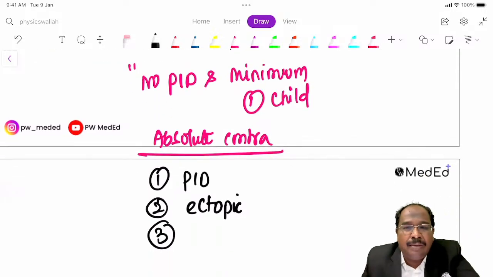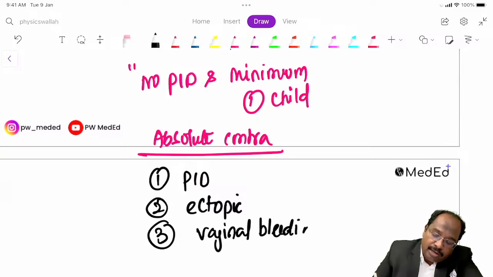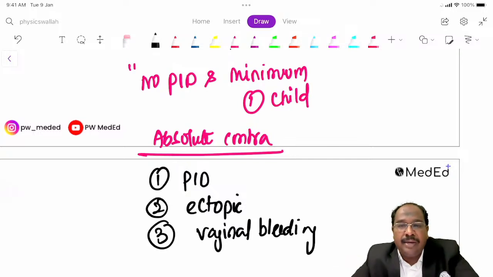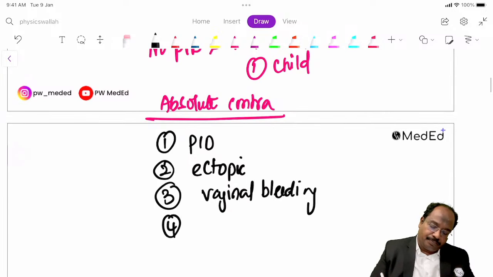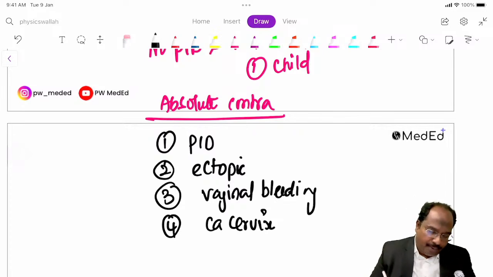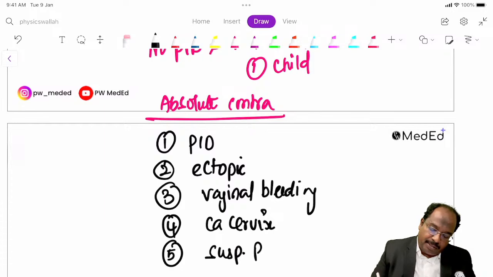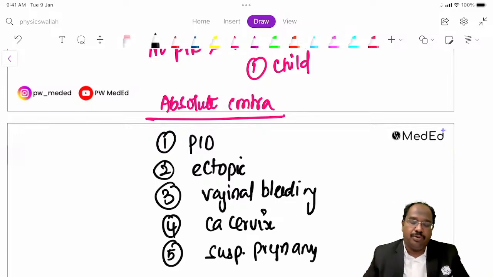Vaginal bleeding of unknown etiology is an absolute contraindication. Some cancers, like CA cervix and uterus. And suspected pregnancy. These are some of the absolute contraindications. If these are present, definitely you should not give.